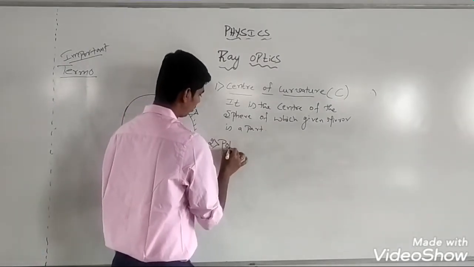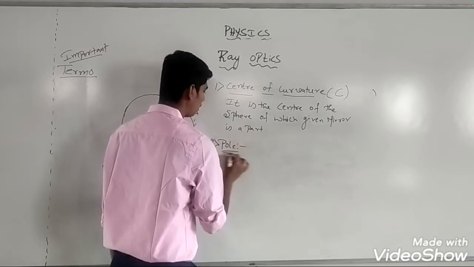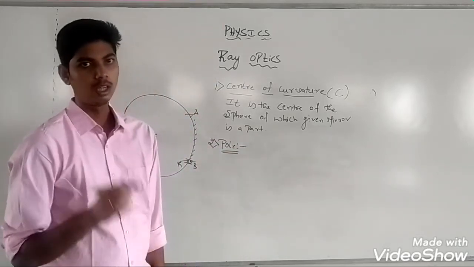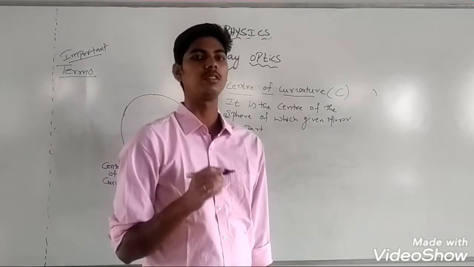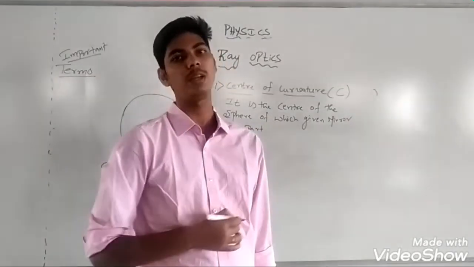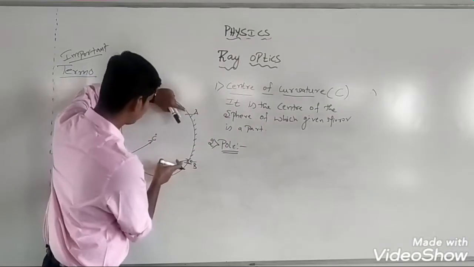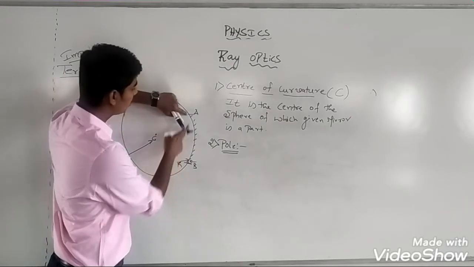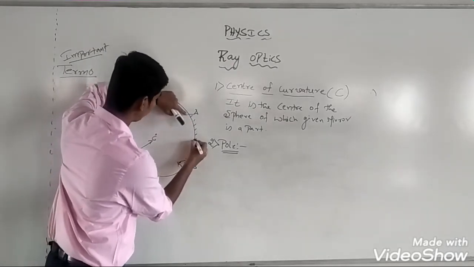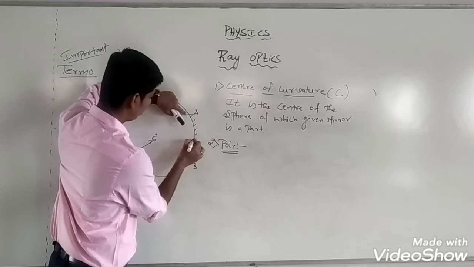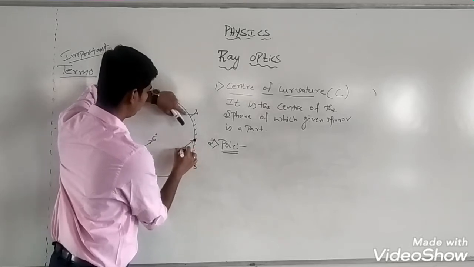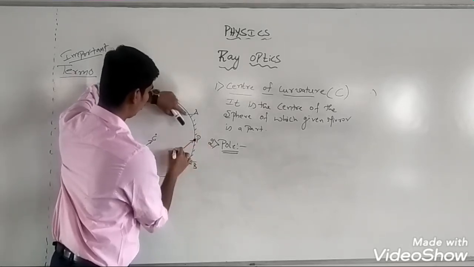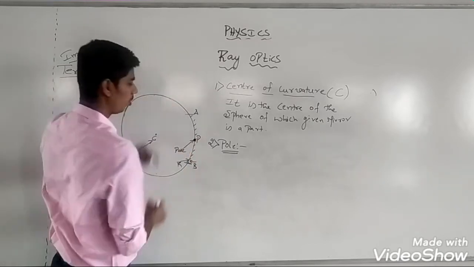After understanding center of curvature, we need to understand what is meant by pole of a spherical mirror. Pole of a spherical mirror is the center of the spherical mirror. This is the spherical mirror AB. The center of the spherical mirror here is called the pole.